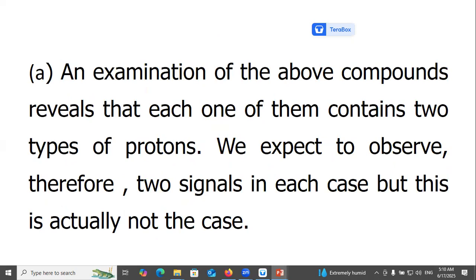An examination of the above compounds reveals that each one of them contains two types of protons. We expect to observe, therefore, two signals in each case, but this is actually not the case.